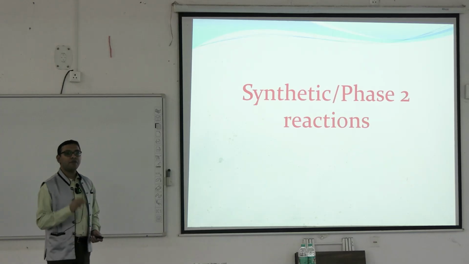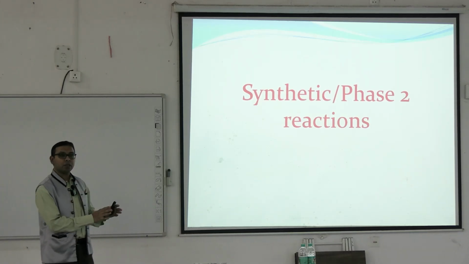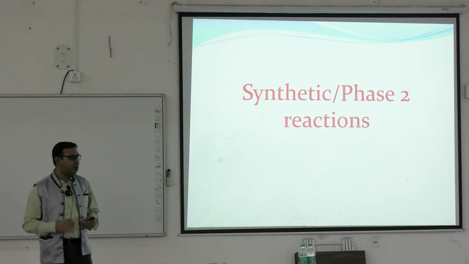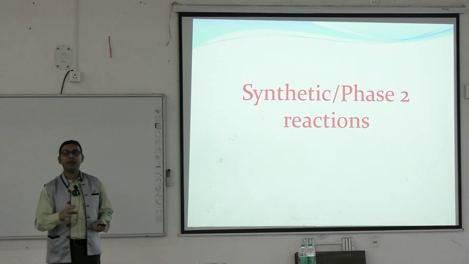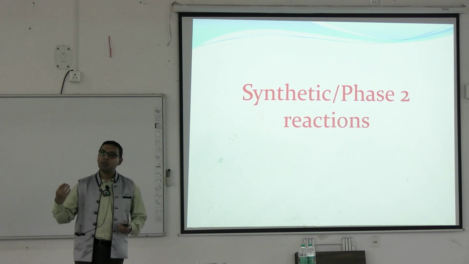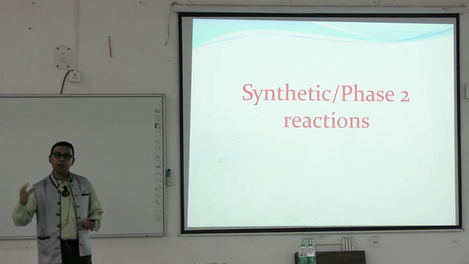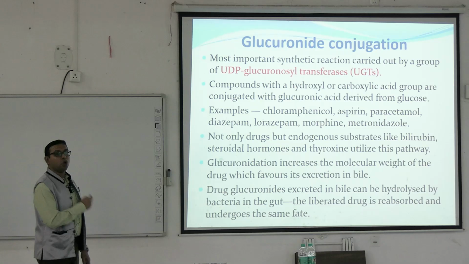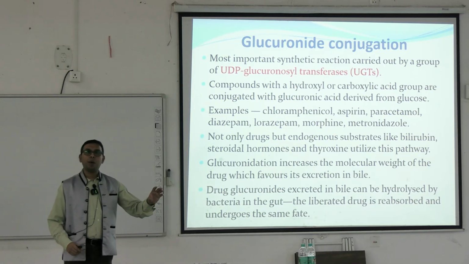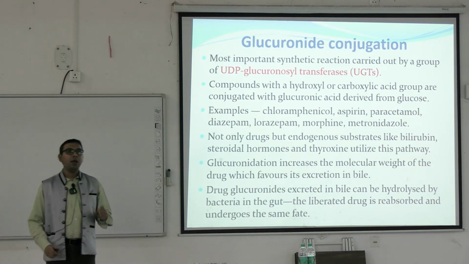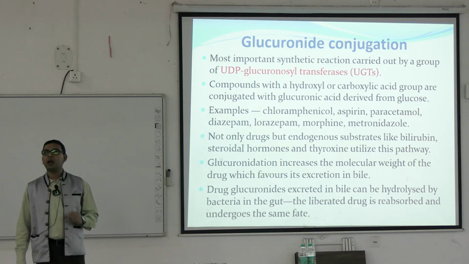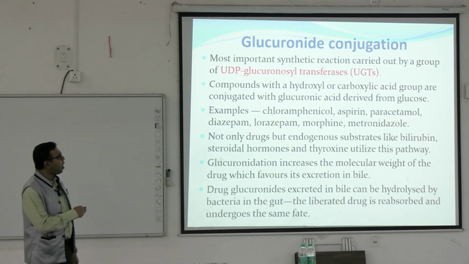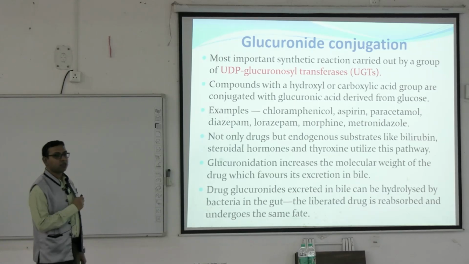So, next coming to the phase 2 reactions. Phase 1 reactions are mainly functionalization reactions where different functional groups are added. Now, in phase 2 reactions, which are synthetic, some endogenous group or endogenous component is added to the drug. The most common is the glucuronide conjugation. Within phase 1, the most common is the oxidation reaction, and within phase 2, the most common reaction is the glucuronide conjugation. This is done by the enzyme UDP glucuronyl transferase.